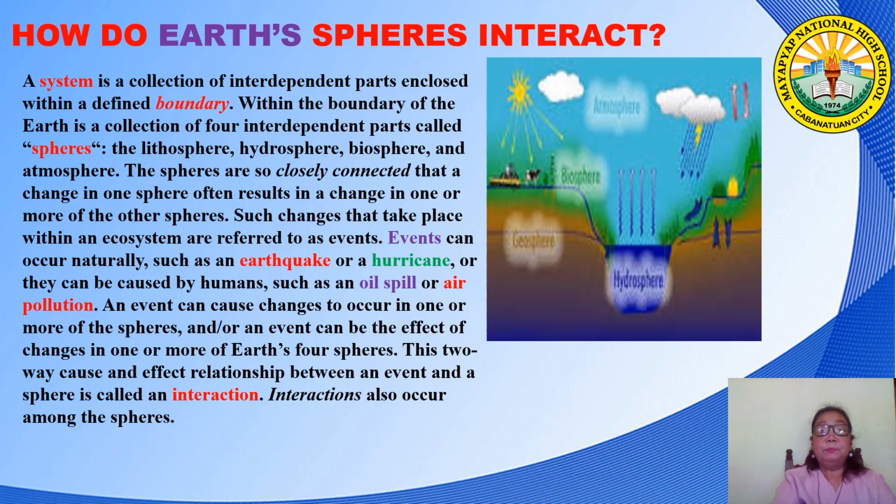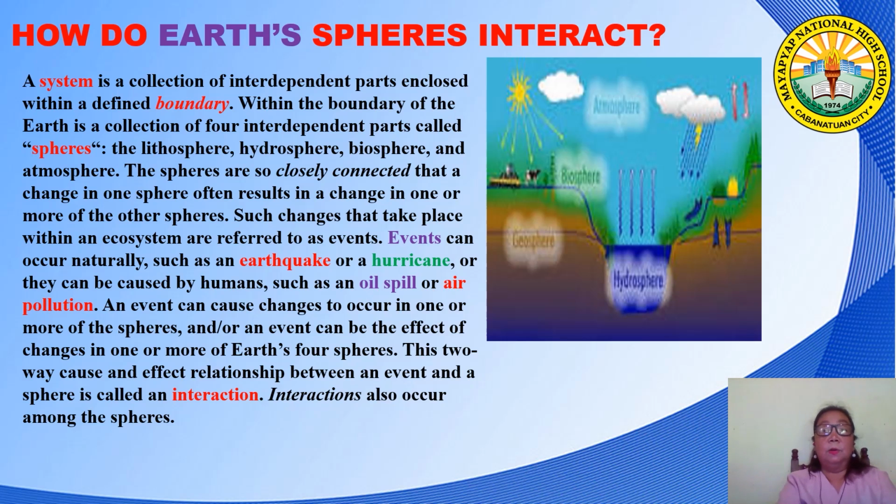These spheres are so closely connected that a change in one sphere often results in a change in one or more of the other spheres. Changes that take place within an ecosystem are referred to as events.